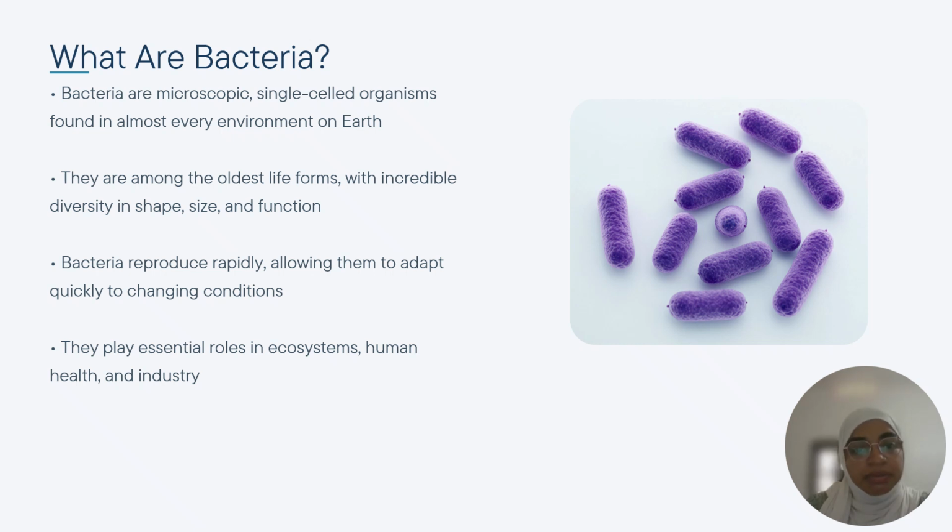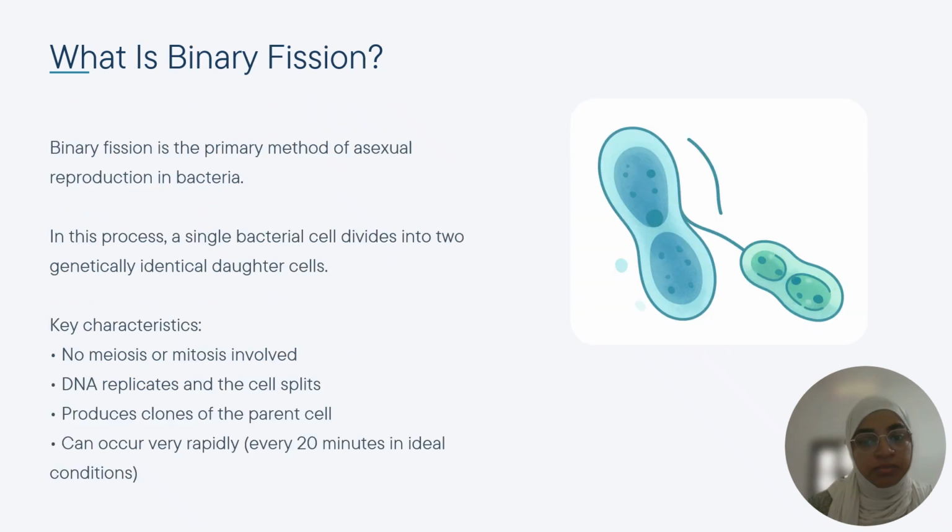Bacteria are microscopic single-celled organisms found on our planet. They are the oldest life form and have a great diversity in shape, size, and function. Bacteria reproduce rapidly, allowing them to adapt quickly to changing conditions. So their reproduction is very fast. And they also play an important role in the ecosystem, our human health, and industry. We have already learned about all this, so we can take a look at what binary fission is.